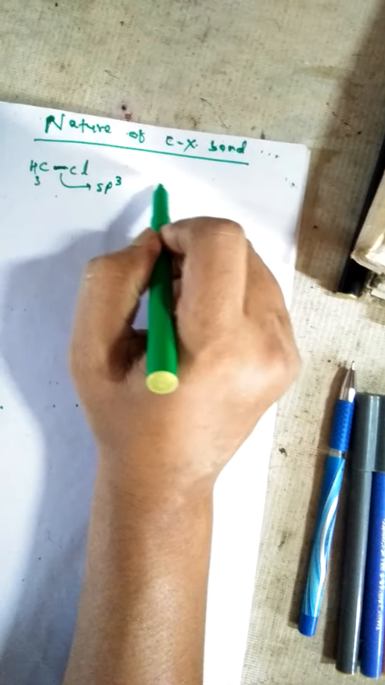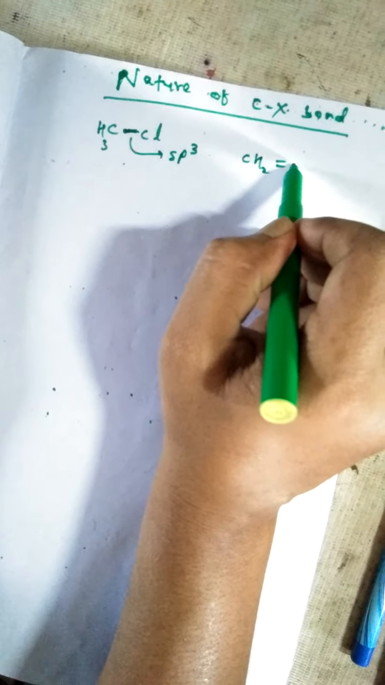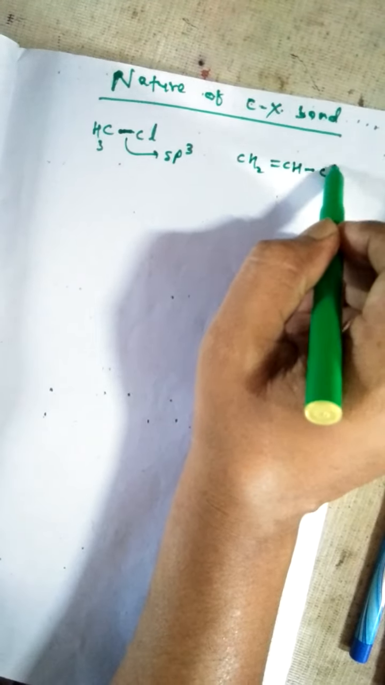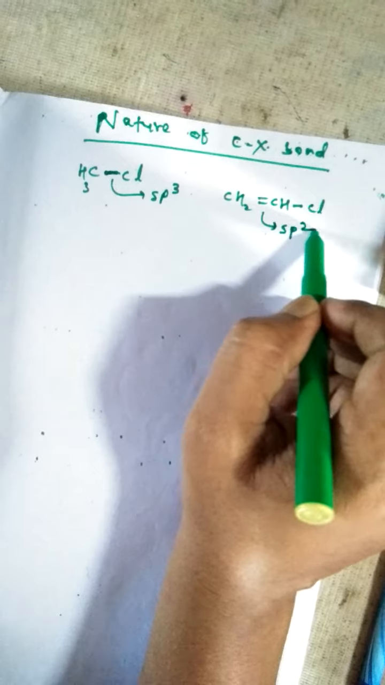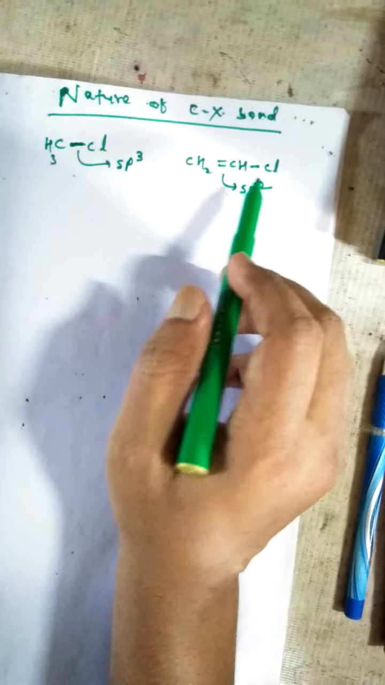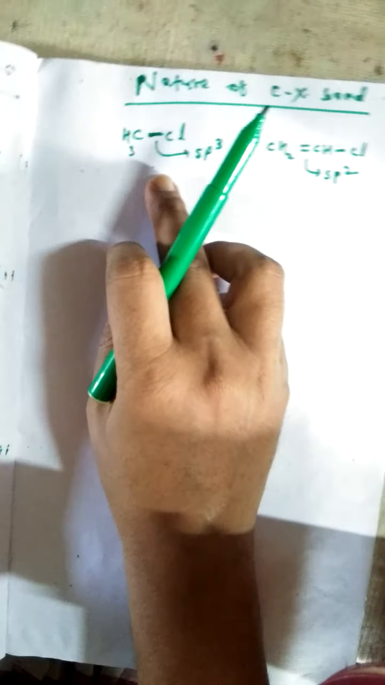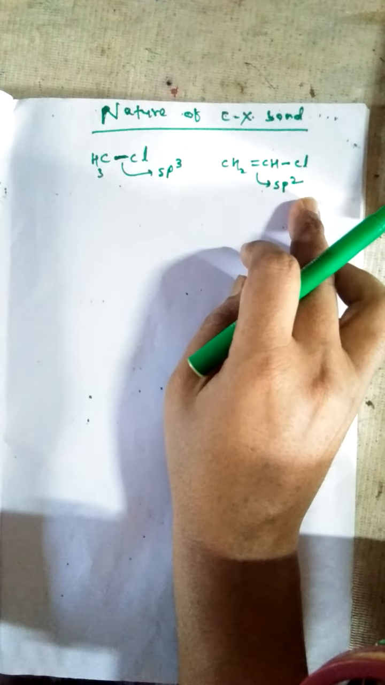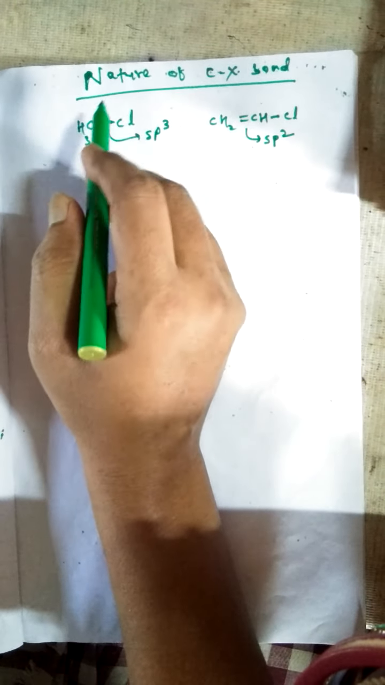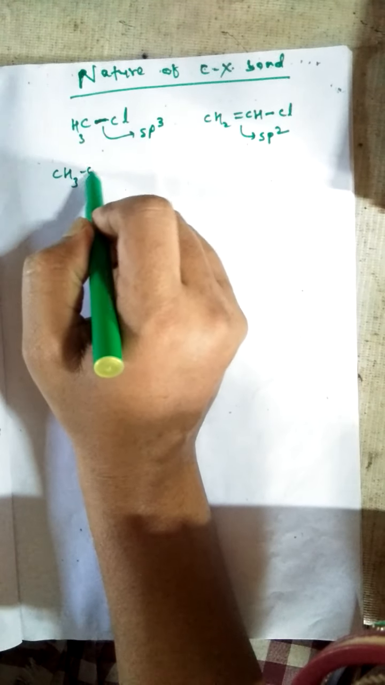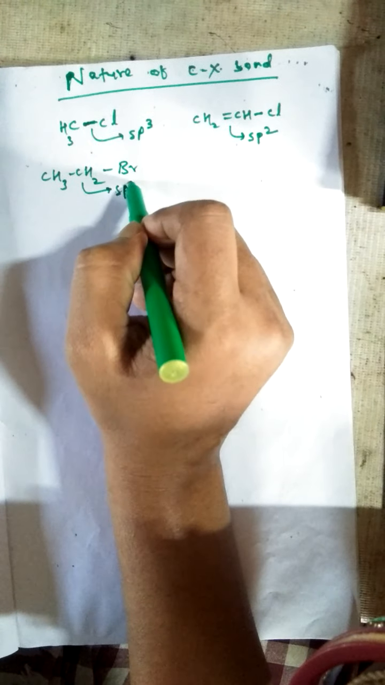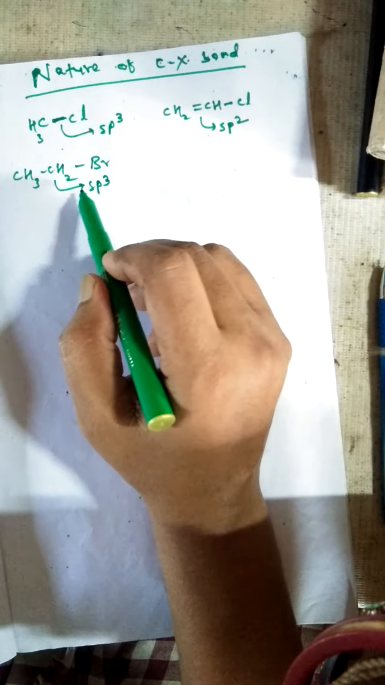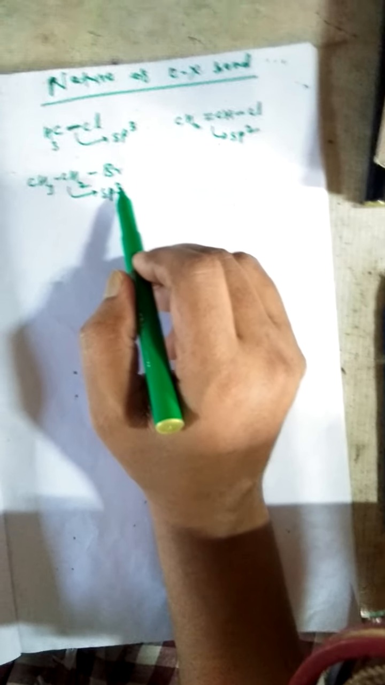Another is CH2=CHCl. This carbon is the double bonded carbon. This is the sp2 hybridized carbon. Double bonded carbon is sp2. Single bonded carbon is sp3. Let us discuss another example, CH3CH2Br. This carbon is also an sp3 hybridized carbon.